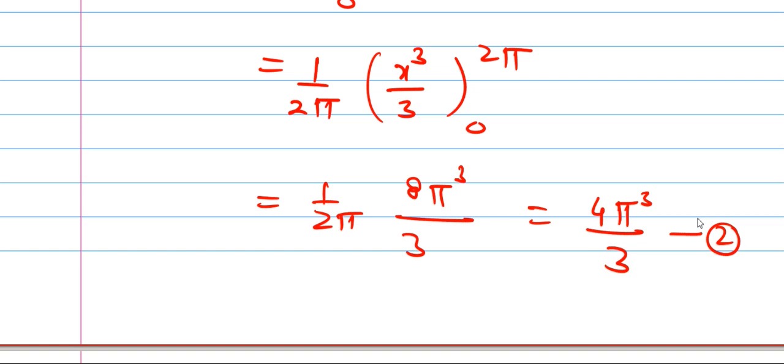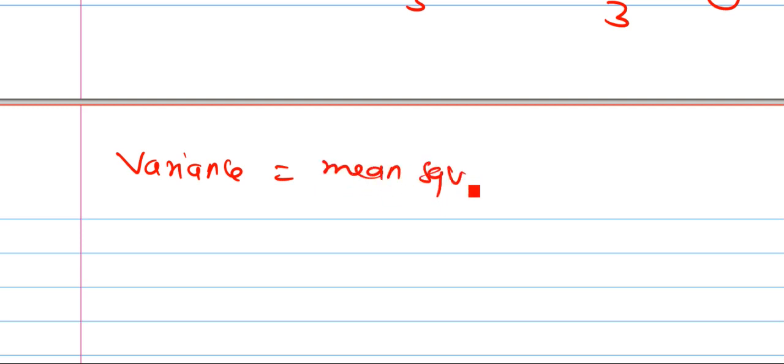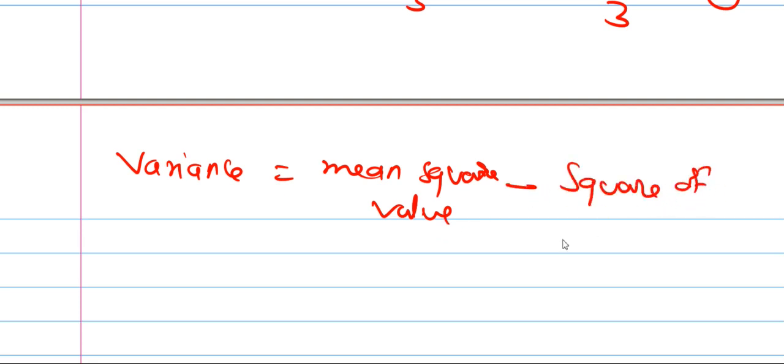This is the mean square value E of x square. Next we have to determine variance. Variance is mean square value minus square of mean value. That means equation 2 minus equation 1 square.